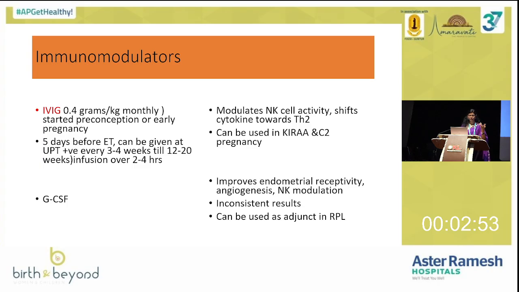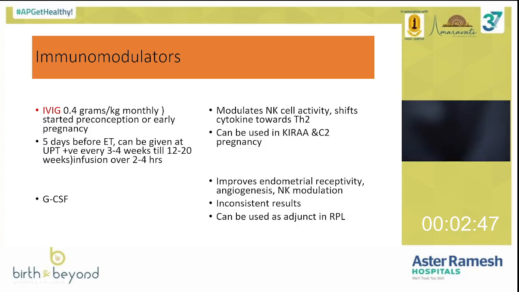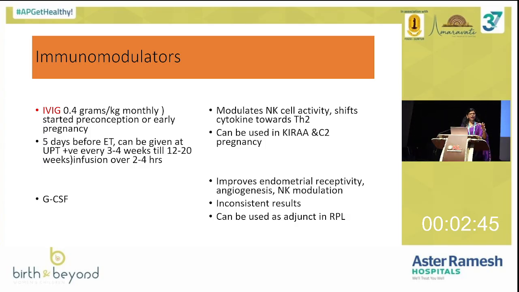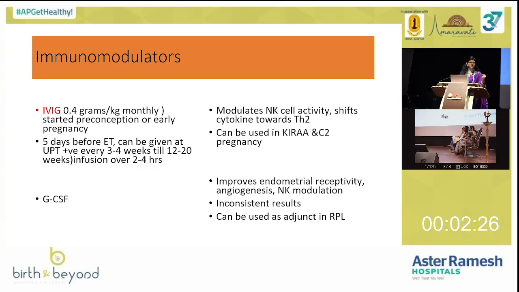So how to give: 0.4 grams per kg monthly, started pre-conception. It definitely has to be given pre-conception, because it will improve the uterine environment, so that it will help in implantation or in early pregnancy. So we definitely give it 5 days before ET, and it can be given at UPT positive and continued every 3 to 4 weeks till 12 to 20 weeks of gestation, because it modulates the NK cell cytotoxicity. Some studies have tried GCSF also, because it improves endometrial receptivity and enhances implantation.